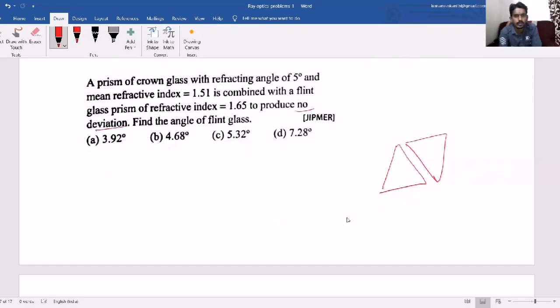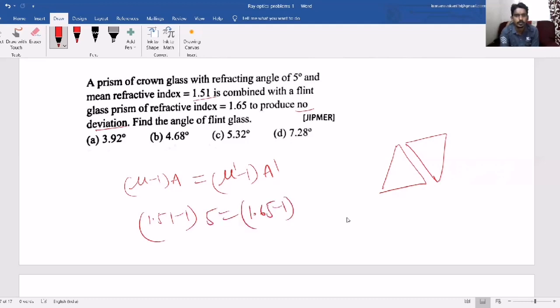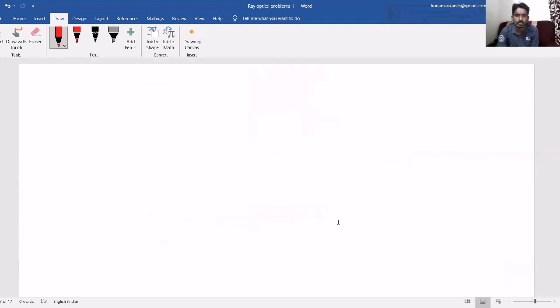No deviation. No deviation means (mu minus 1) into A due to one prism should be equal to (mu dash minus 1) into A dash due to the other one. So the deviation of one must be cancelled by the deviation of the other one. Where mu is 1.51, minus 1, and the corresponding angle is 5. Mu dash is 1.65, minus 1, into A dash. They are asking what is the A dash value. So every value is given. If you just solve it, then you will get the answer.